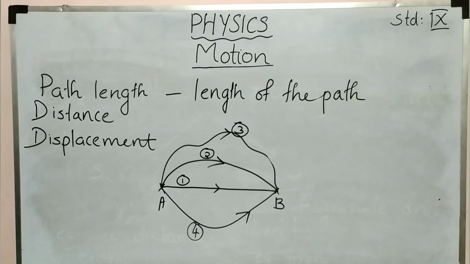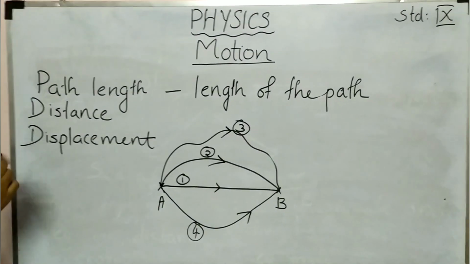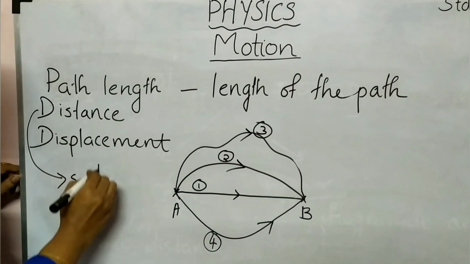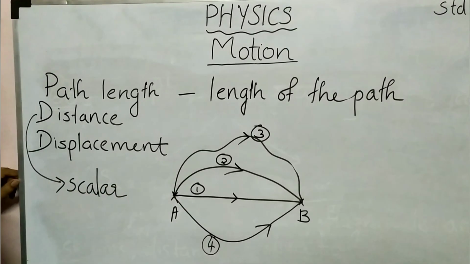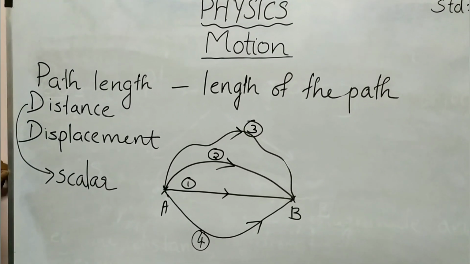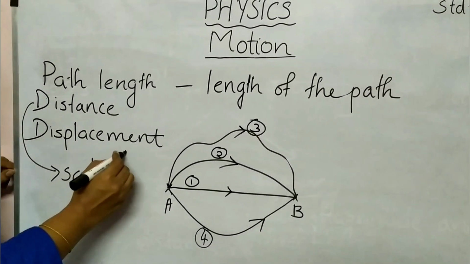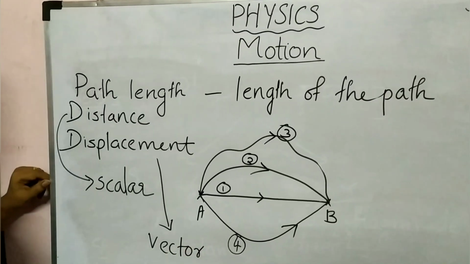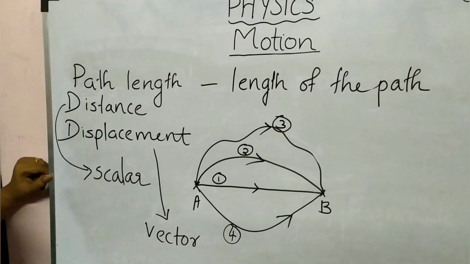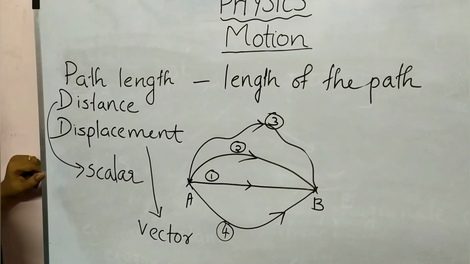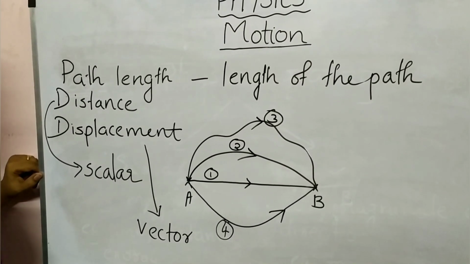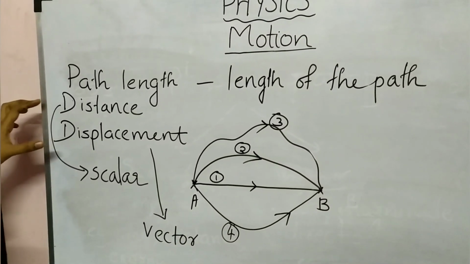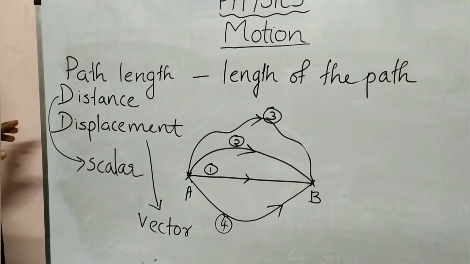Here we can say one more difference between distance and displacement. Distance is a scalar quantity. That means for distance only magnitude is there, no need to specify direction. But displacement is a vector quantity. That means here the direction is very important. You have to specify the direction, towards which direction, from which point to which point that person or that object is moving. So from this you can say two differences between distance and displacement.